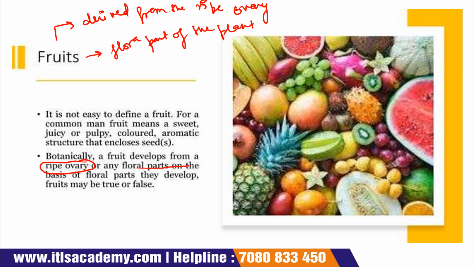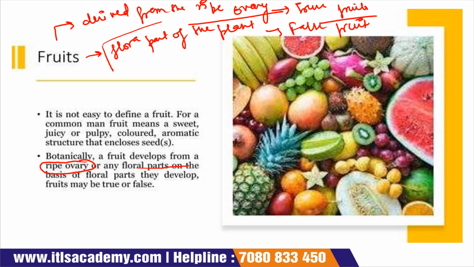So depending upon this, fruits are classified, or you can say they are called true fruits or false fruits. The fruits which are derived from the ripe ovary are called true fruits, and the fruits which are derived from the other part of the plant, like the floral part, are considered false fruits.